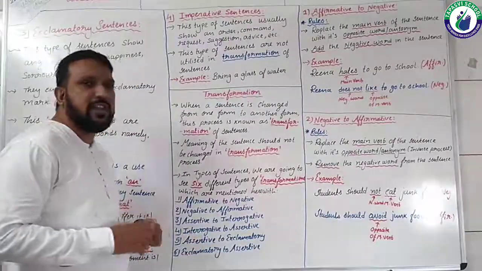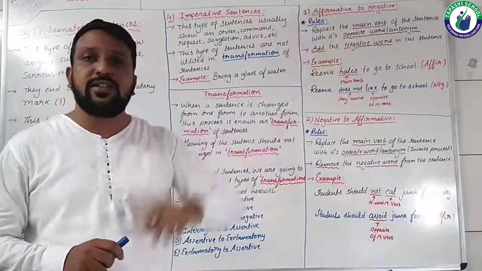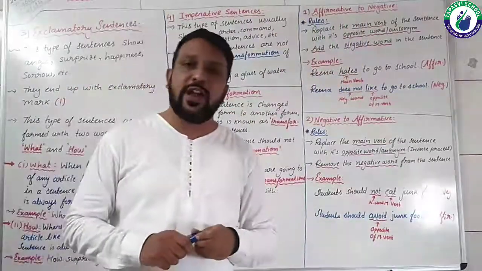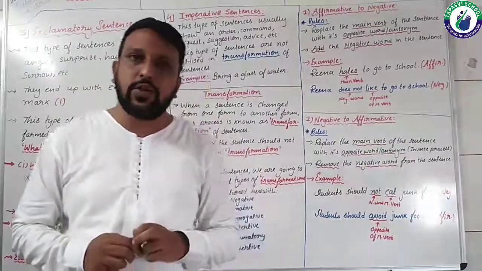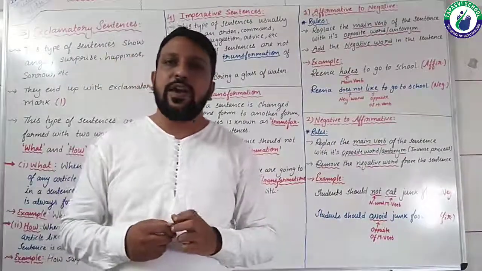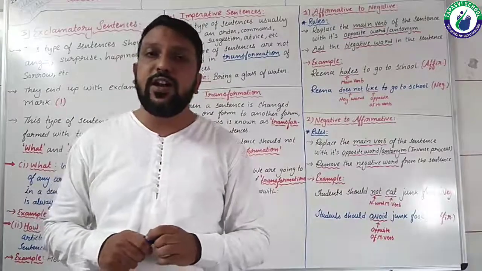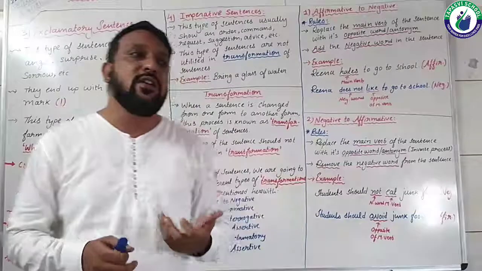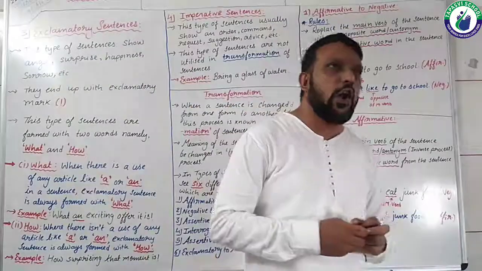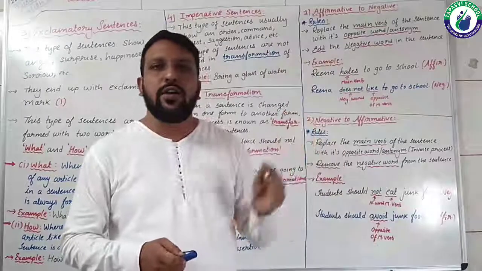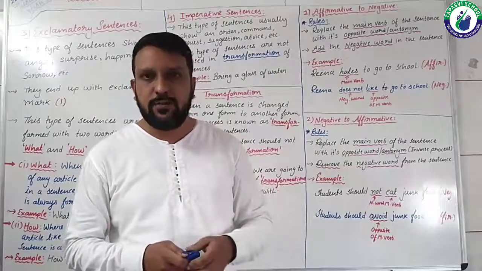Now imperative sentences came up in our first grammar series, which I would like to recall for you, about active and passive. At that time we discussed that imperative sentences are such type of sentences where usually they denote an order, a command, request, advice, suggestion, etc. Right?